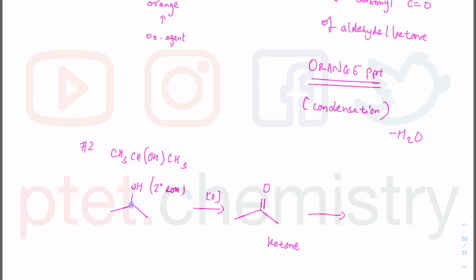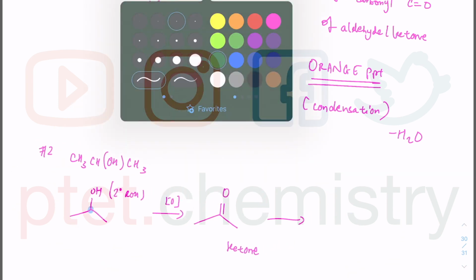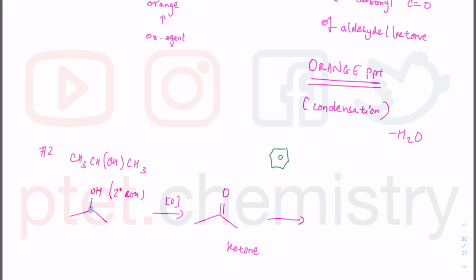In case you don't know what 2,4-DNPH is, perhaps I should draw it out, then you can see what's going on. It's got this thing called a benzene ring, which is not that important, at least not in AS. So it's got a NO2 and another NO2. This is the 1, 2, 3, and 4. So it's 2,4-dinitro. Phenyl is the benzene ring structure, which you will learn more about in A2 chemistry.